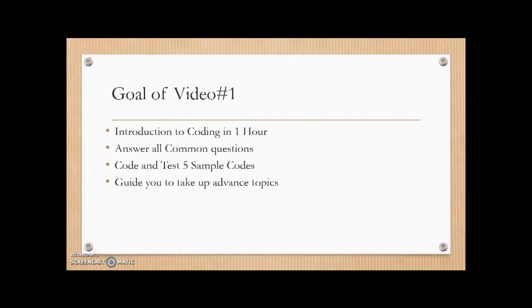Goal of video number 1. We'll provide an introduction to coding in the next 1 hour. Answer all your common questions. Code and test 5 sample codes in a certain language, which we'll disclose in subsequent slides. We'll guide you to take up advanced topics in coding.